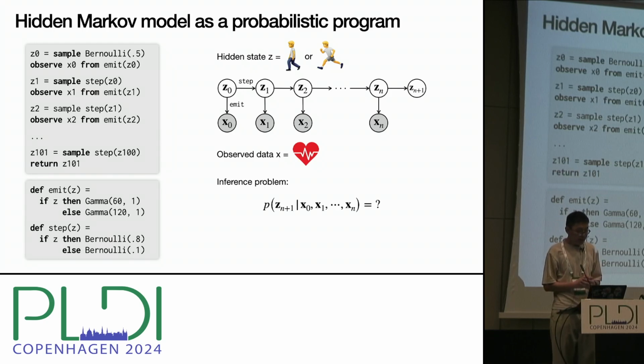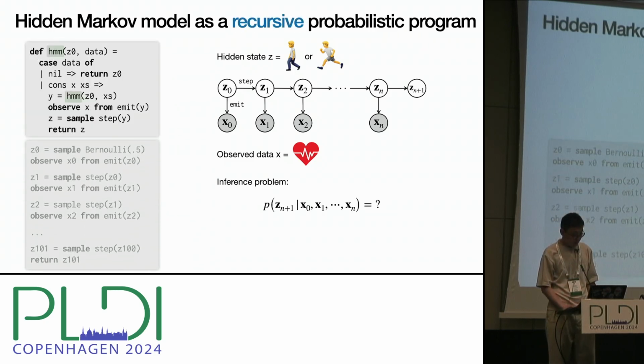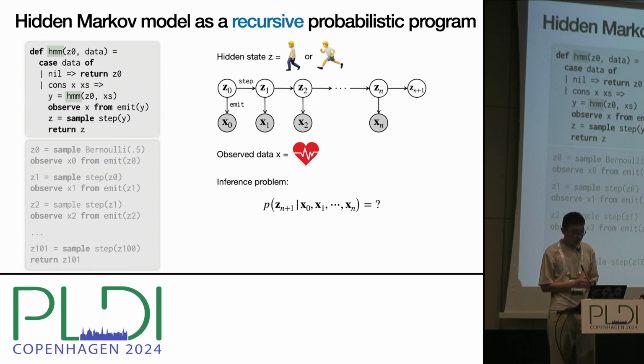By returning the next state, the inference problem is defined as to predict how likely a person is running at the next time step, given a history of observed heart rates. We can write this hidden Markov model much more concisely with recursion. This recursive function HMM takes the initial state and the history of the observed data as input. It then pattern matches on the data and recursively calls itself.